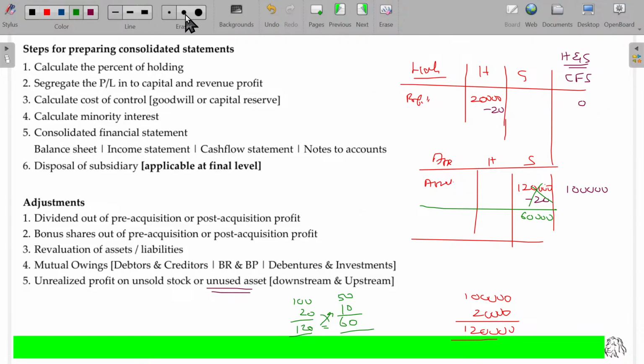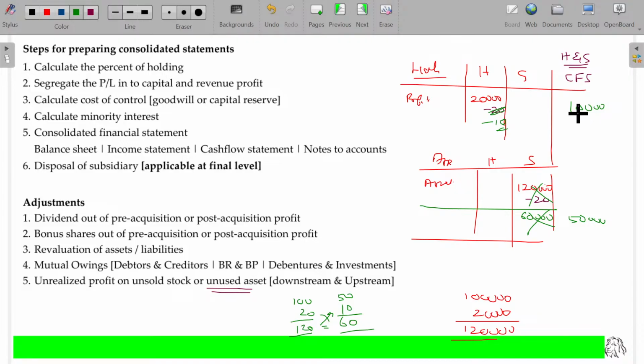Now, while preparing the consolidation in this case, what happens here? This is not 60,000 worth, it is only 50,000 worth. The profit, you have to subtract only to the extent of unrealized profit. The unrealized profit on the unsold stock or asset is only 10, not 20. So you are now reducing 10,000 rupees, and the new profit is 10,000 rupees.